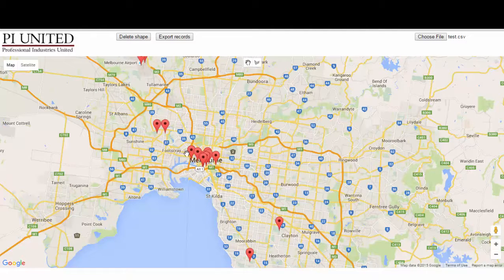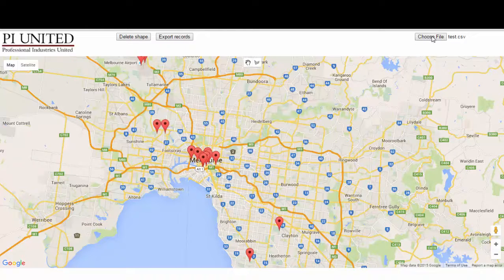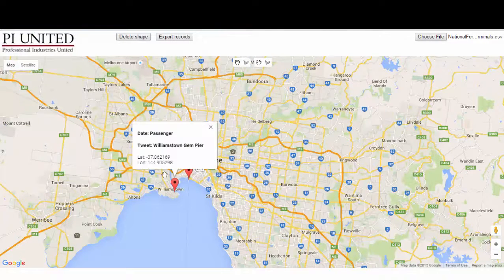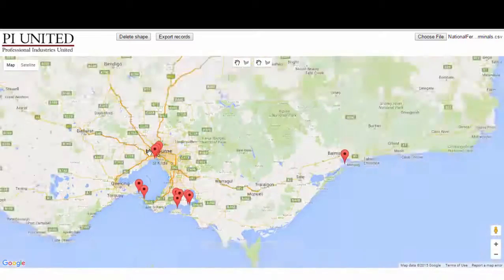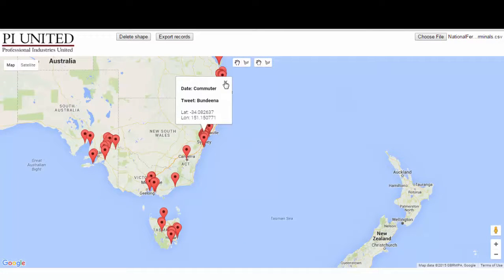It's set up at the moment for Twitter data because that's what I'm using it for at the moment. So by setup I mean I've got these headers, so date and tweet. If I load in other data, so national ferry terminals, it's going to say date, passenger, tweet, Williamstown. That doesn't make any sense. What it should say is what type of terminal is it and what's the location. It's because in the JavaScript I've set up the headers to say date and tweet.